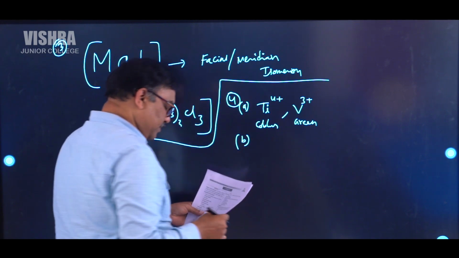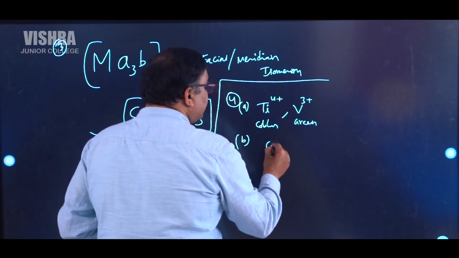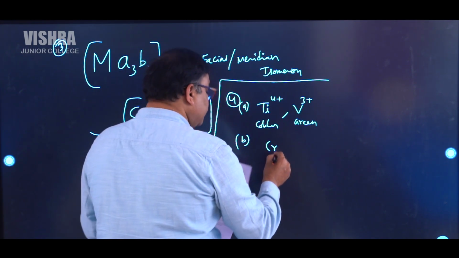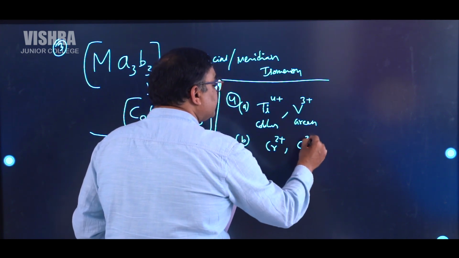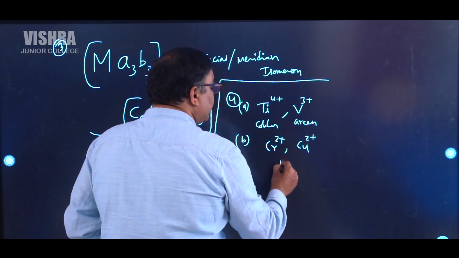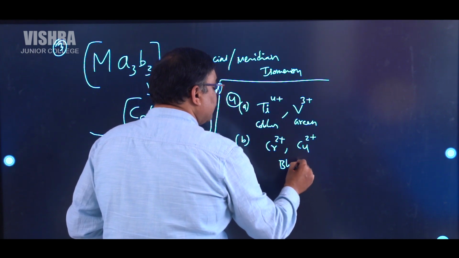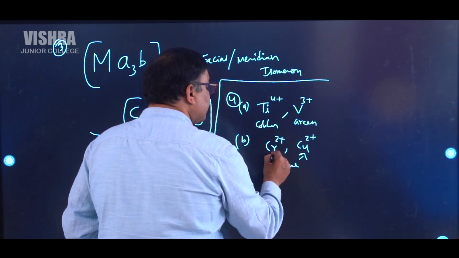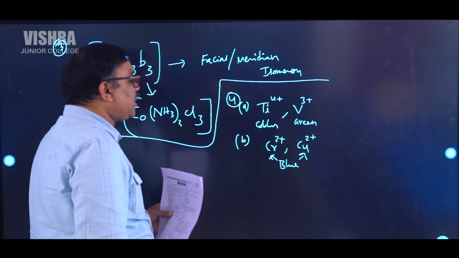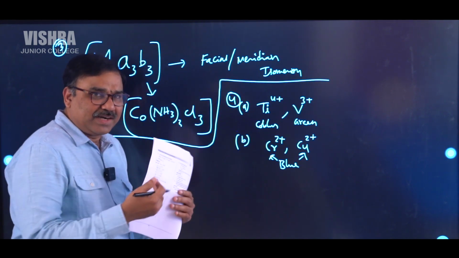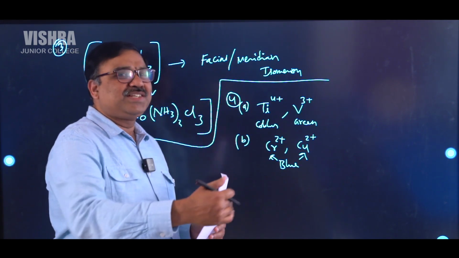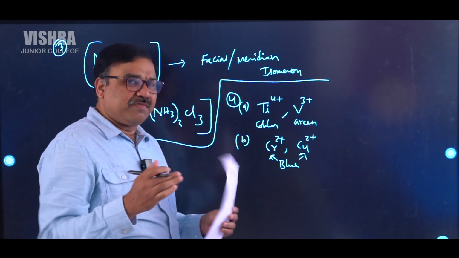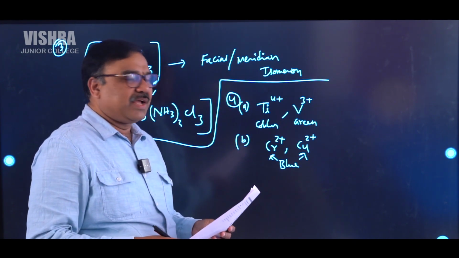Option number 2, let us see, chromium 2 plus and copper 2 plus. Both are blue in color. So we can say that option B is correct. So they have given a set of ions. They are asking us to identify which pair of ions have the same type of color.